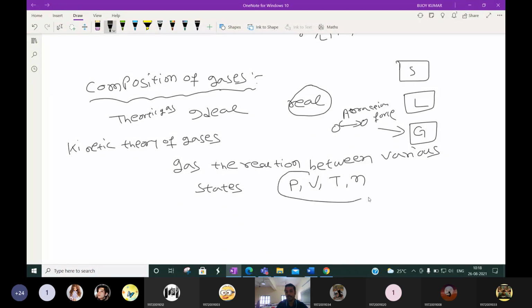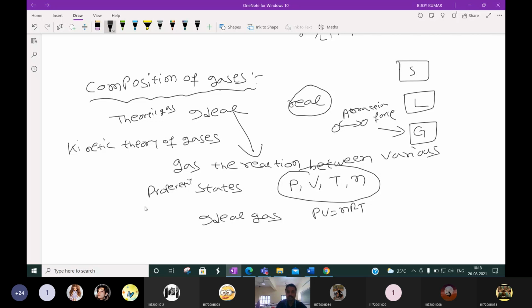We have to calculate for any gas the relationship between these states. First, we define it for an ideal gas. For a gas, what is the relationship between the various properties? That we define by the ideal gas law: PV = nRT. This is called the ideal gas law.